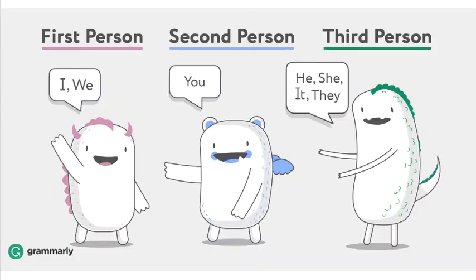Now, there's three major types of point of view. There's first person, second person, and third person. First person is when the narrator is speaking with I and we. They're in the story and telling you their feelings. Second person is when they're telling it for you. They might say you see something or you're walking down the street. They're pretending that you're the main character. Third person is when it's somebody that's not in the story but outside looking in. They say things like he, she, they. They're telling the story as if they're watching the story.